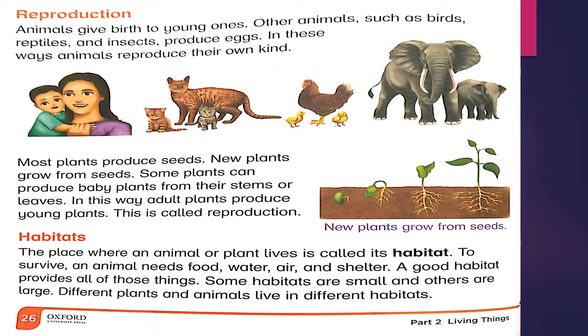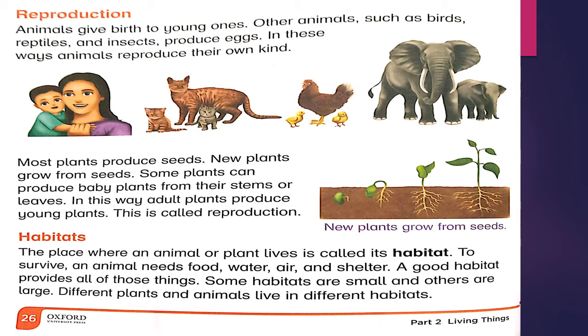Most plants reproduce by seeds. New plants grow from seeds. Some plants can produce baby plants from their stems or leaves. In this way, adult plants produce young plants. This is called reproduction. Some plants grow by seeds and some plants grow from the stems and leaves of other plants. This way is known as reproduction.